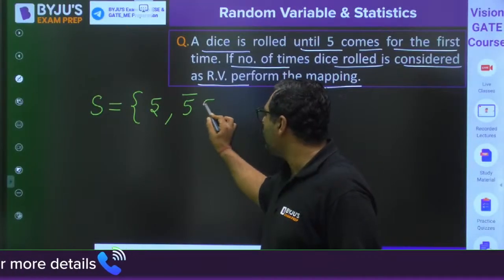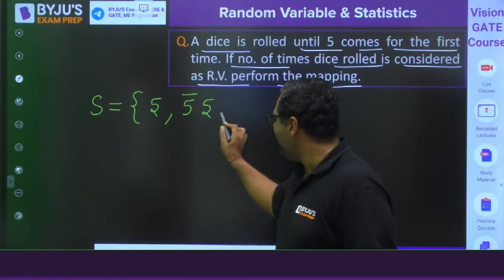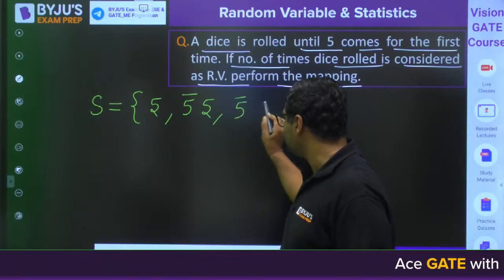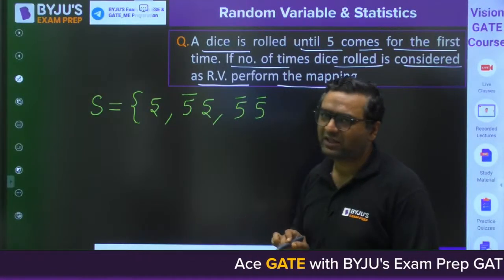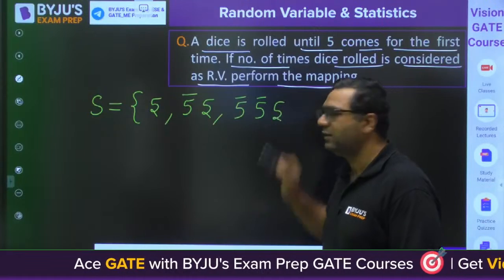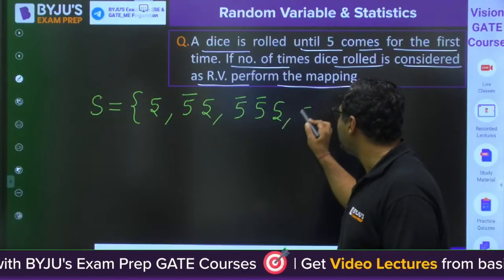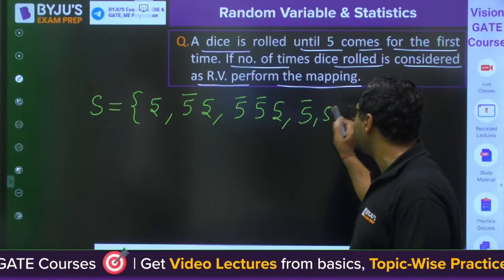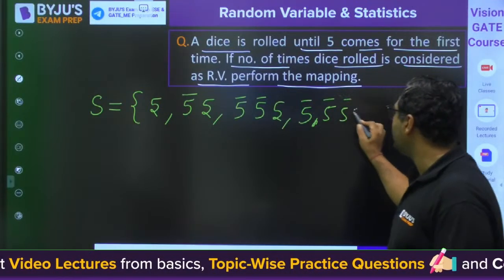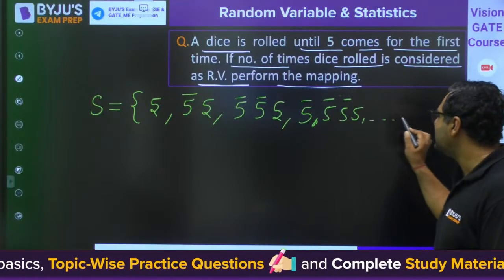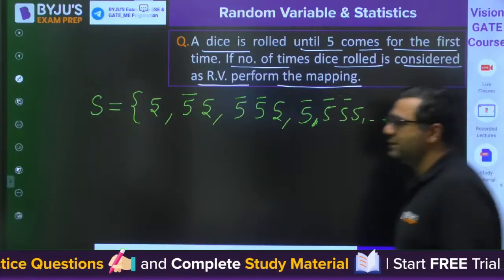Then the second time I got 5. Then let us say I didn't get 5 for the first time, didn't get it for the second time, but got it for the third time. Then let us say I didn't get it for the first, second, or third time, and got it the fourth time. So likewise we can have many possibilities.